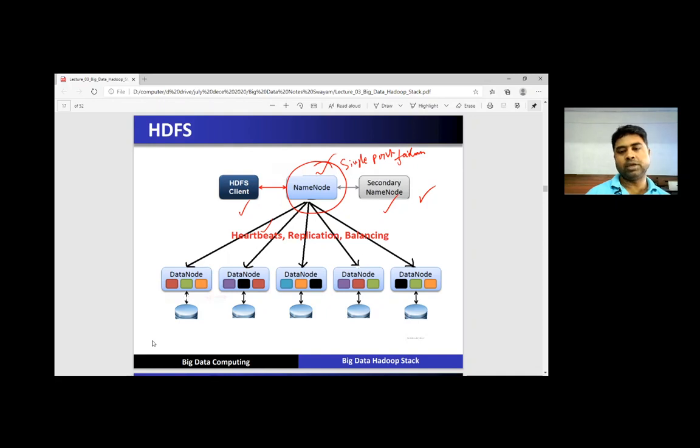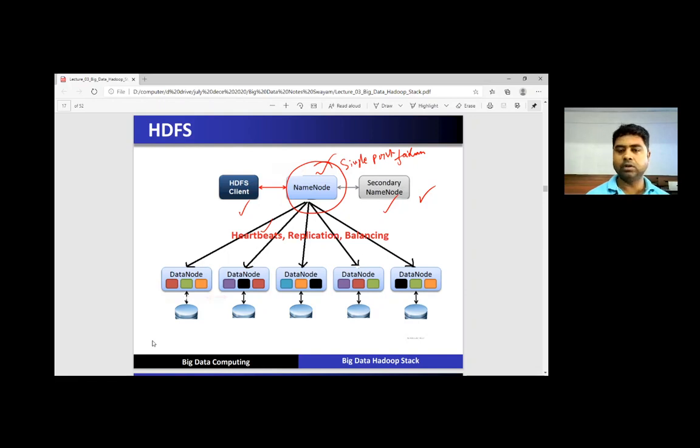Name node is also known as a single point of failure because the client communicates directly with the name node, and if there is any fault on the name node, then all data will be lost for the client, because they have no direct communication with the data node.